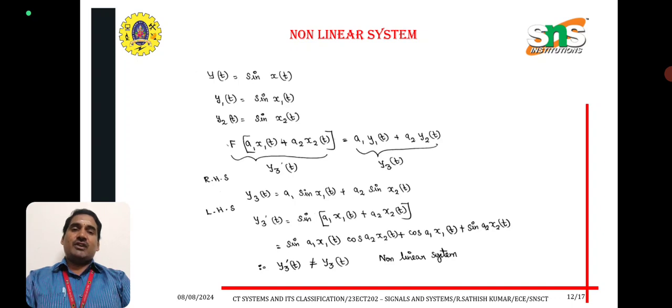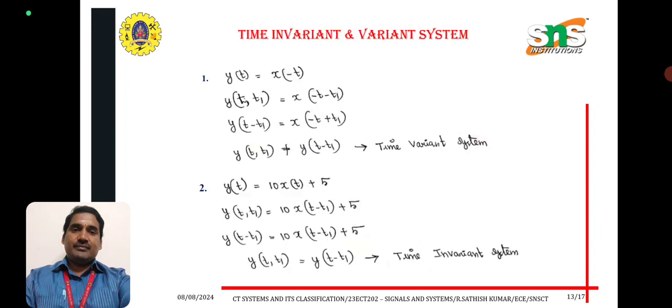Sine a plus b formula, sine a cos b plus cos a sine b. Therefore, y3 dash of t should be not equal to y3 of t. The system is said to be non-linear system. Next one, time variant and invariant. y of t is equal to x of minus t.